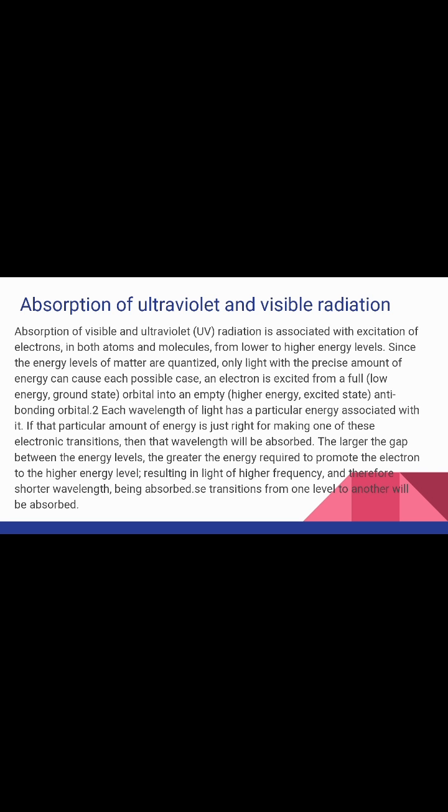Each wavelength of light has a particular energy associated with it. If that particular amount of energy is just right for making one of the electronic transitions, then the wavelength will be absorbed. The larger the gap between the energy levels, the greater the energy required to promote the electron to the higher energy level, resulting in light of higher frequency and therefore shorter wavelength being absorbed. So transitions from one level to another will be absorbed.